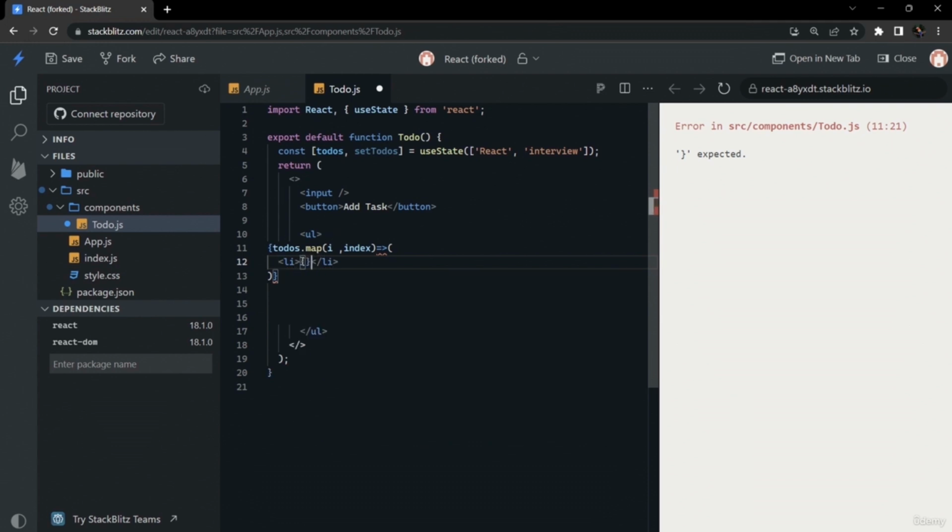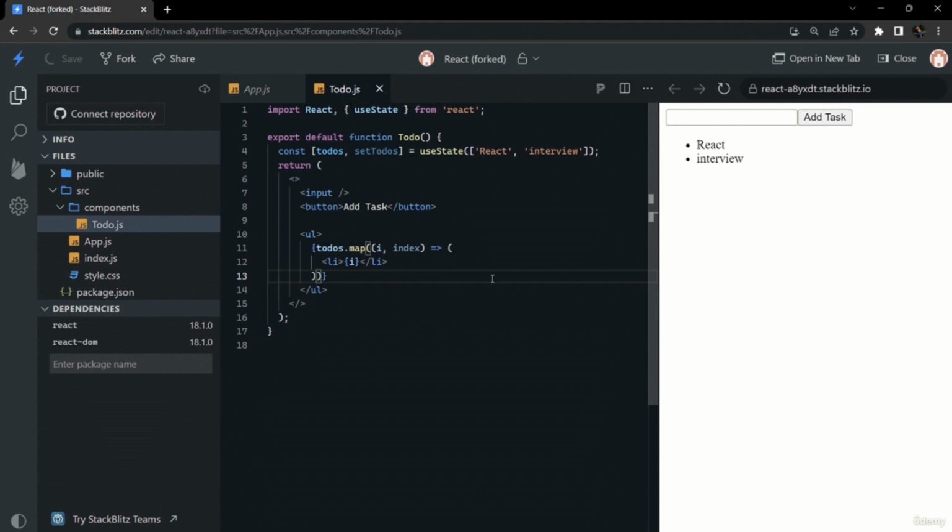So here we will write i in curly braces. Whatever is in the array in our state, for each iteration it will run. So the first iteration would print react, and the second iteration would render interview. So in our li, first react will be printed, and then on the next iteration interview will be printed, as we can see on the right hand side.